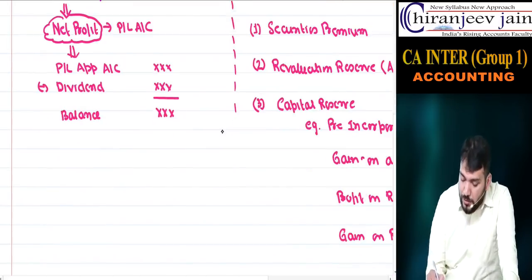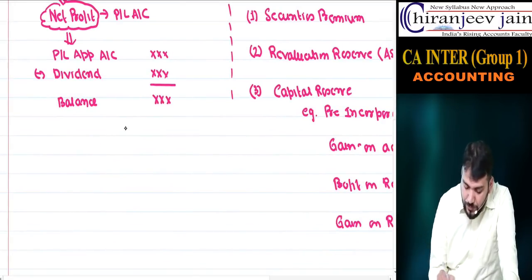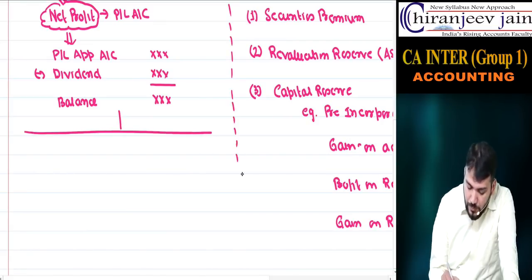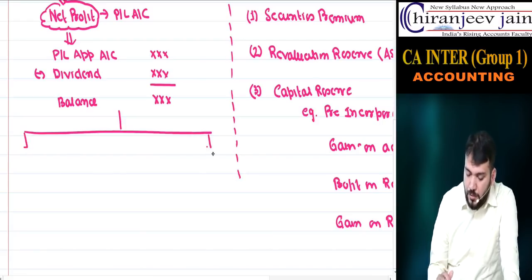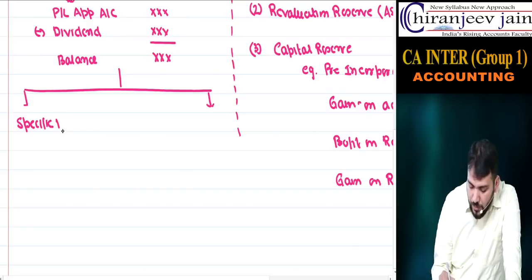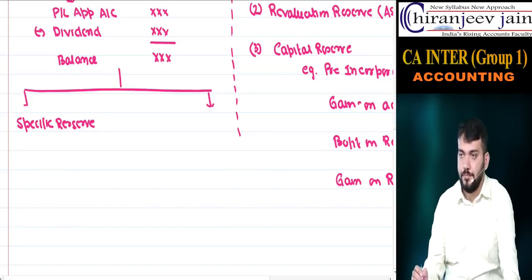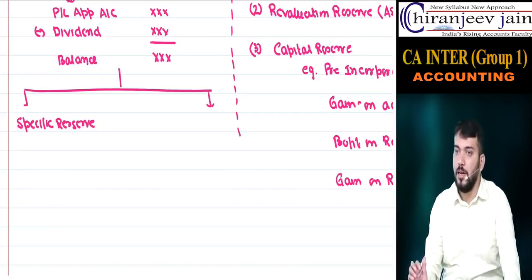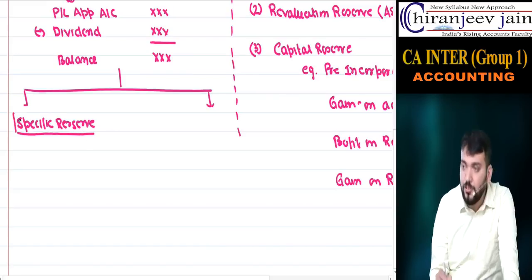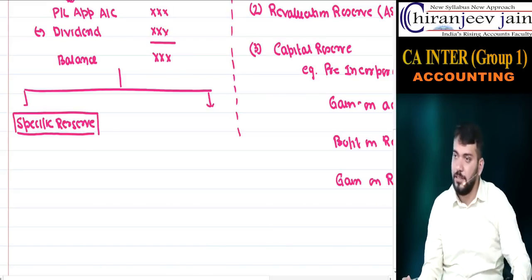Okay. Now from this balance we create some specific reserve, for a specific purpose. Means the creation of this reserve is based on some reason.